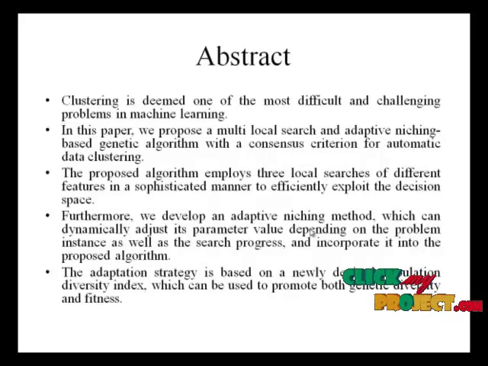In this paper, we propose a multi-local search and adaptive niching based genetic algorithm with a consensus criterion for automatic data clustering. The proposed algorithm employs three local searches of different features in a sophisticated manner to efficiently exploit the decision space. Furthermore, we develop an adaptive niching method which can dynamically adjust its parameter value depending on the problem instance as well as the search progress and incorporate it into the proposed algorithm.